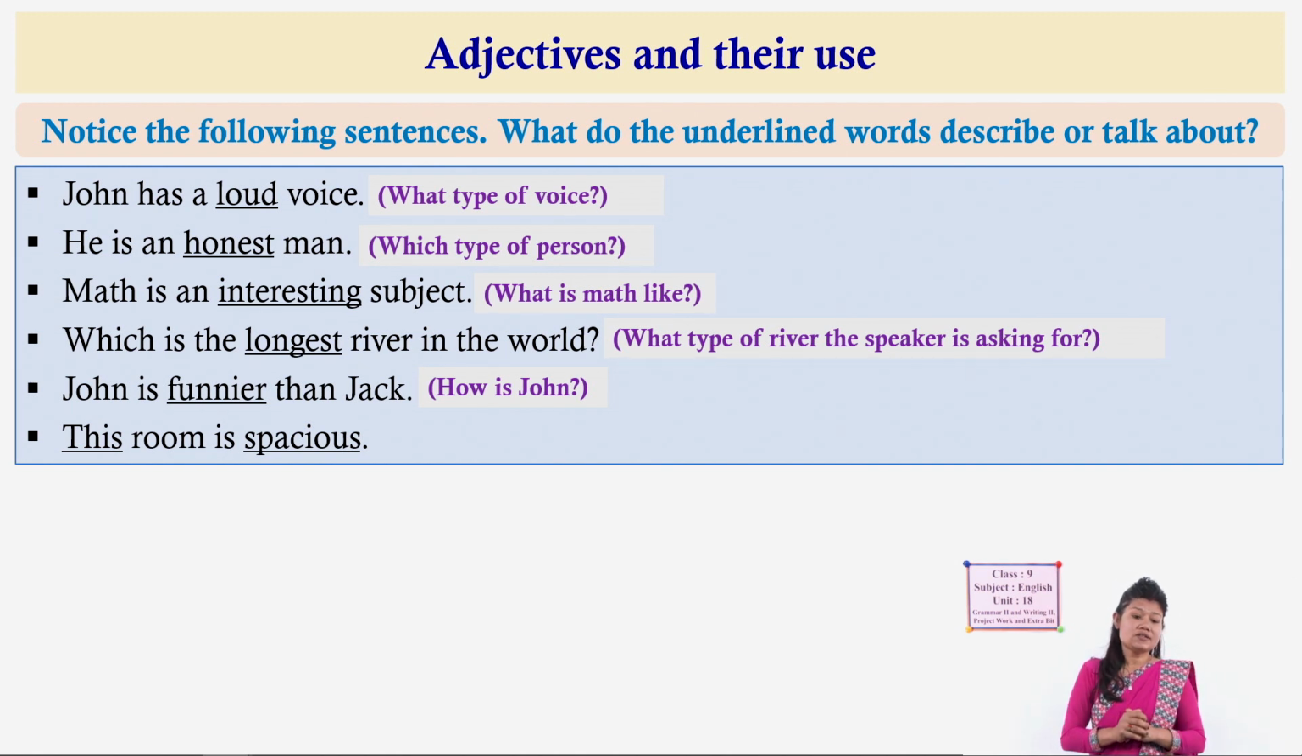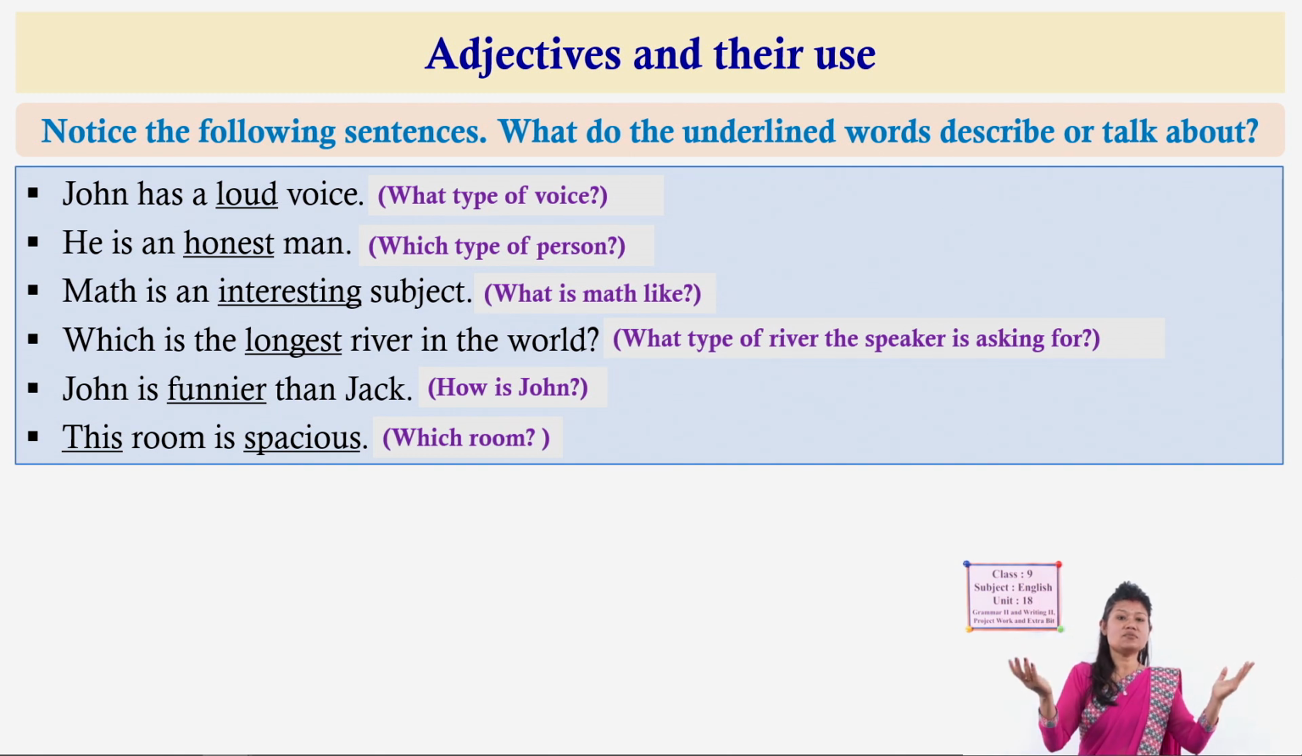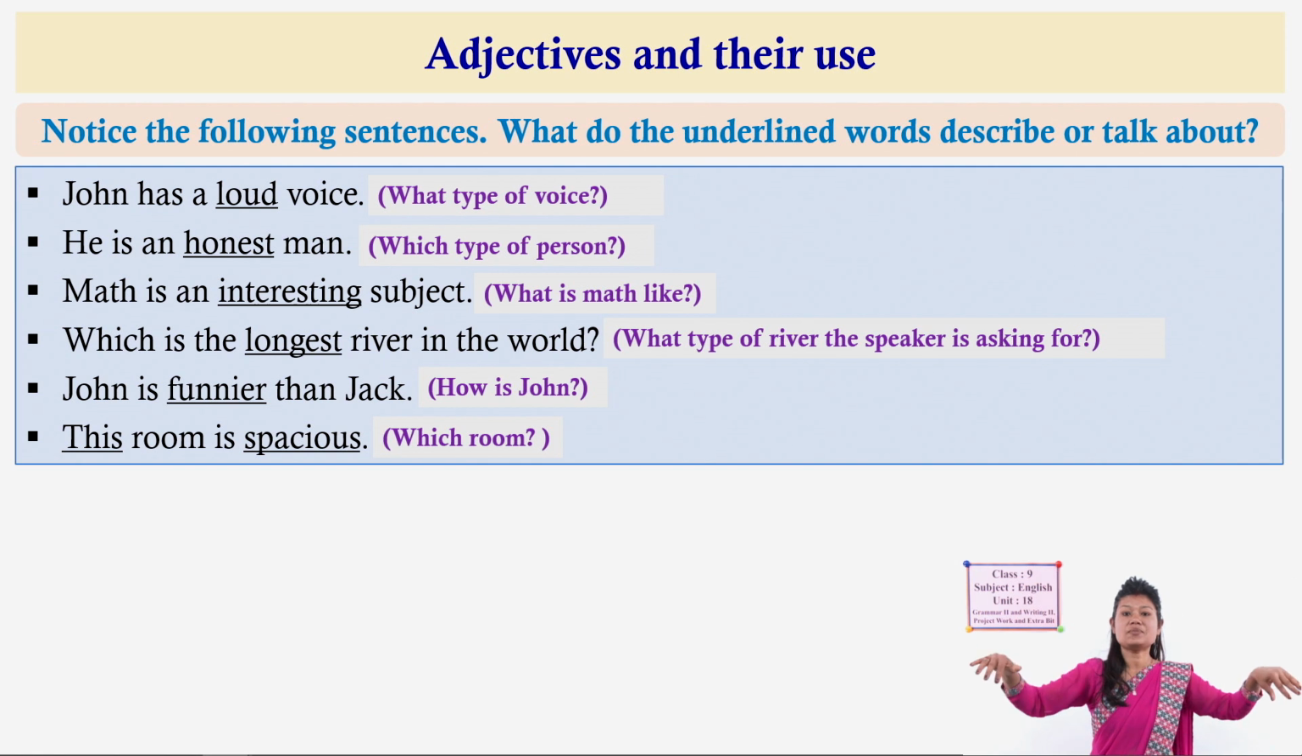This room is spacious. In this sentence, look here, two words are underlined. This has a connection with room. It answers which room, so our focus is on this room. This specifies, this qualifies the room. And then spacious also has a connection with room again. Which kind of room? What type of room is this? Spacious means there is a lot of space, its size is big.